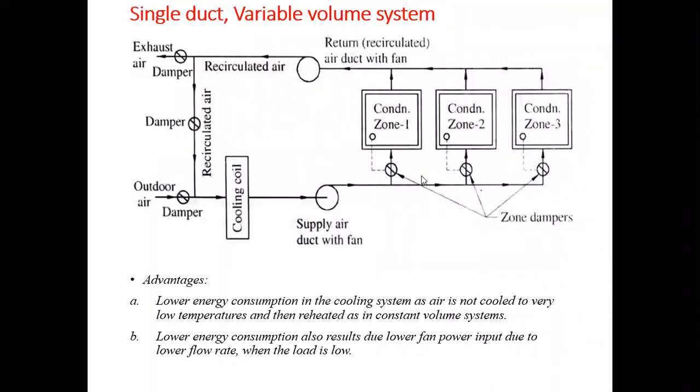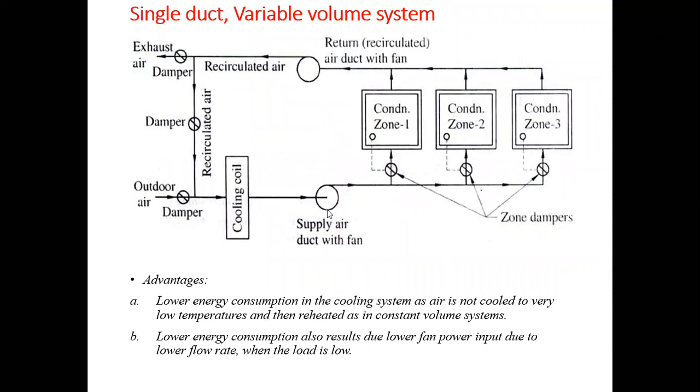But in the case of a variable volume system, as the load on the system changes, the volume flow rate to the system also changes. So the cooling load on the cooling coil will change as per the changes in the conditioned zone.